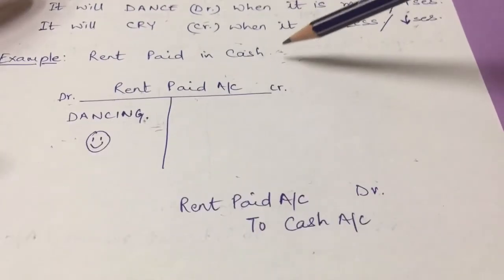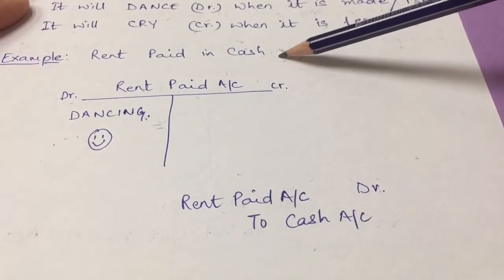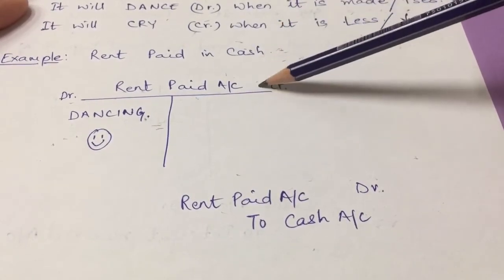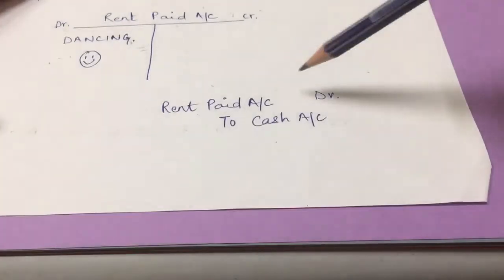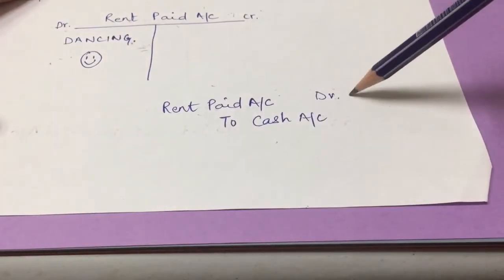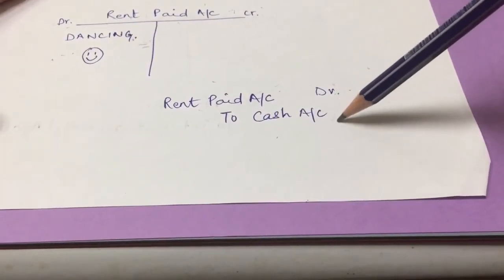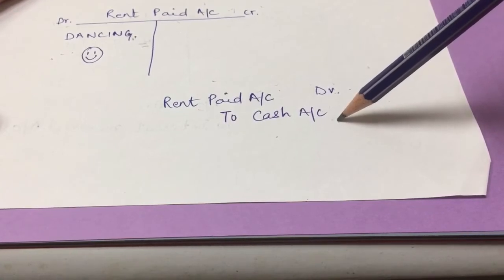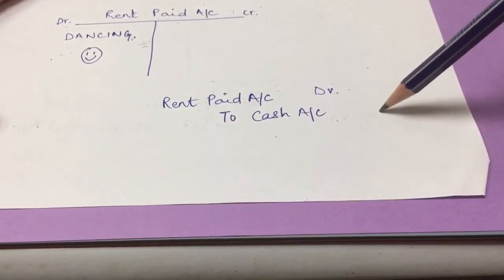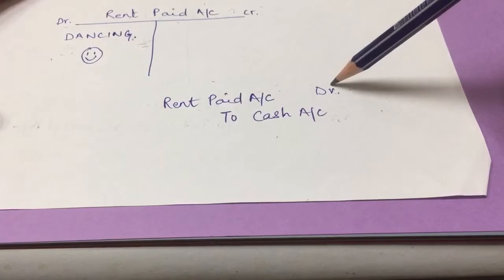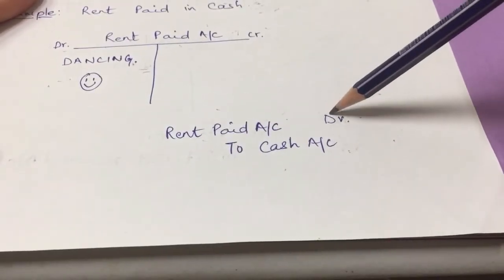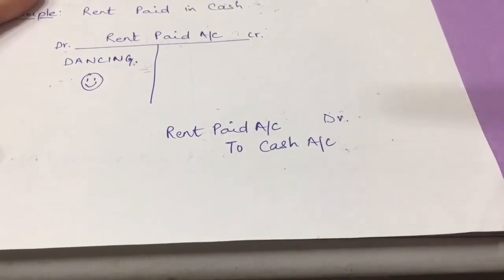Okay, let's take an example. Rent paid in cash. Rent paid is my expense account. So rent paid account will be on the debit side. We have paid cash. Cash has walked out of the party. So it is on the credit side. The journal entry will be rent paid account debit to cash account.